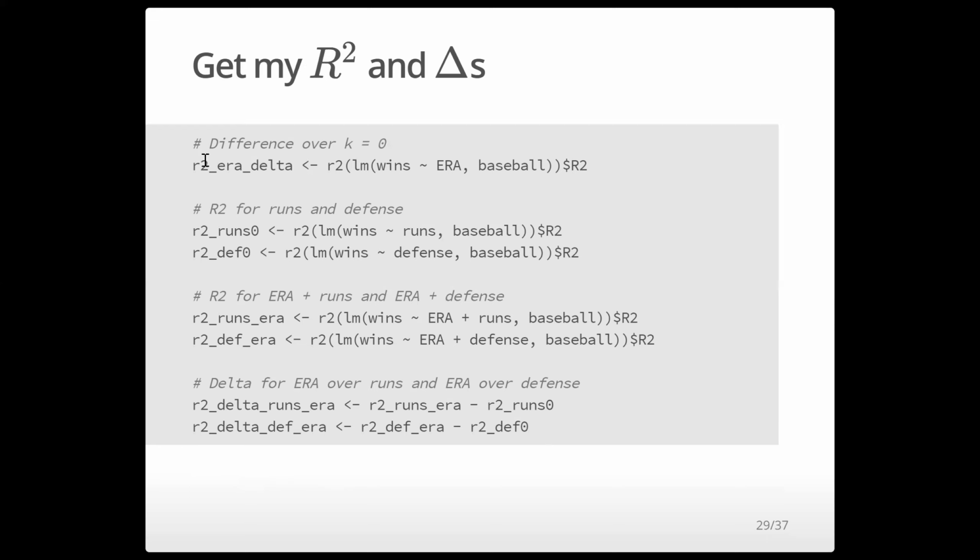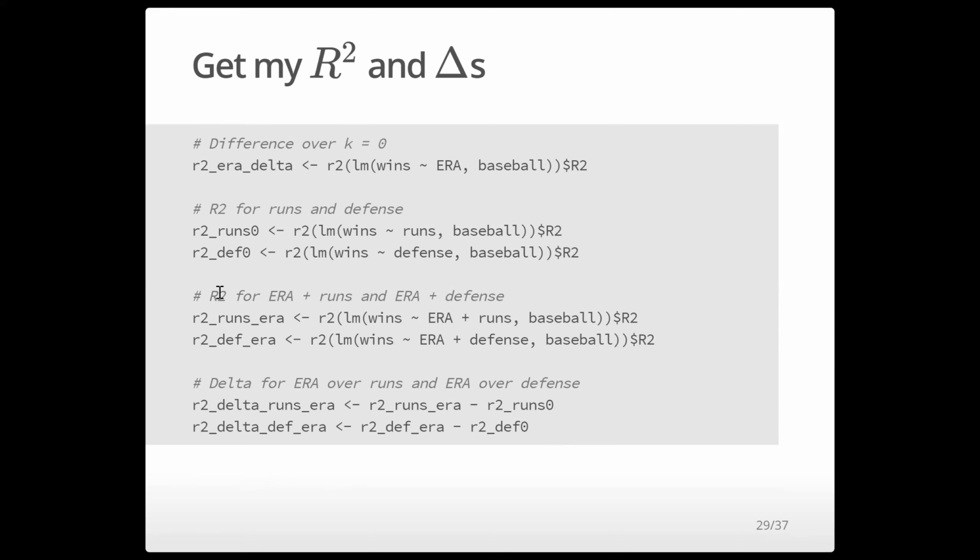So at k equals 0, my delta is just the R squared for ERA predicting wins. If I want to get k equals 1 and k equals 2, I need to fit a bunch of models. First I'm going to get the R squared for runs alone and the R squared for defense alone.